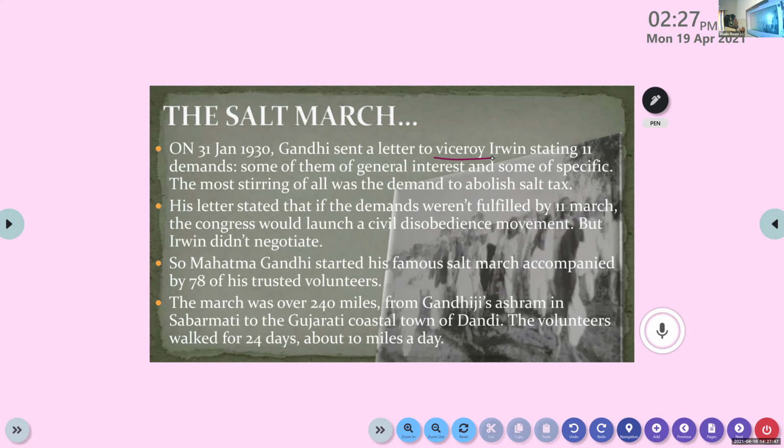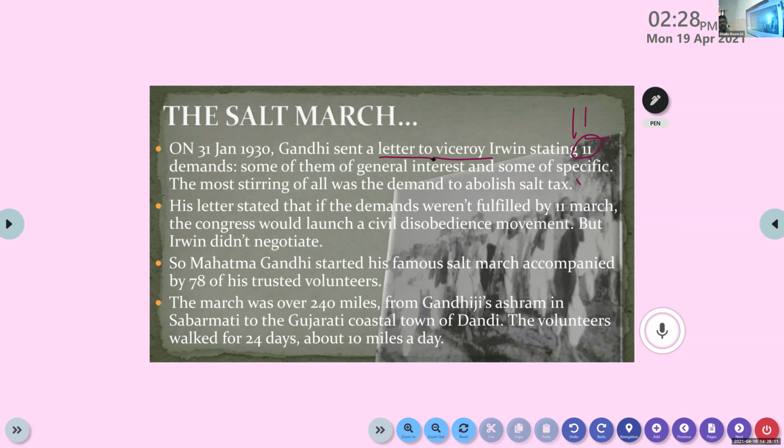He stated 11 demands, some of them of general interest and some specific. The most strong of all was the demand to abolish the salt tax. So Gandhi wrote a letter to Viceroy Irwin, the administrative officer.